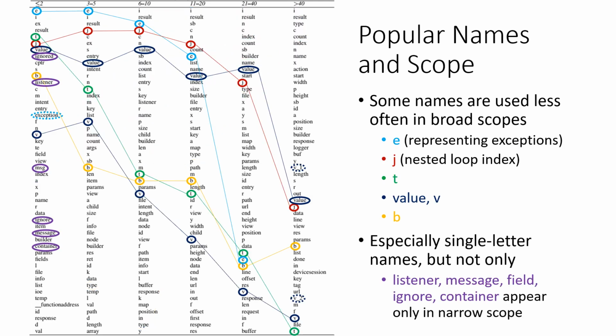Other names are used less often in broad scopes. Many of these are single-letter names. For example, E representing exceptions, J probably a nested loop index, T, B, V and the full word value, and more. In addition, there are many names which are full words and are used only in narrow scopes and not in wider scopes. Examples include listener, message, field, ignore, container, and more.